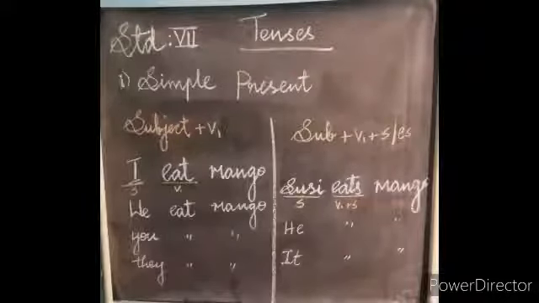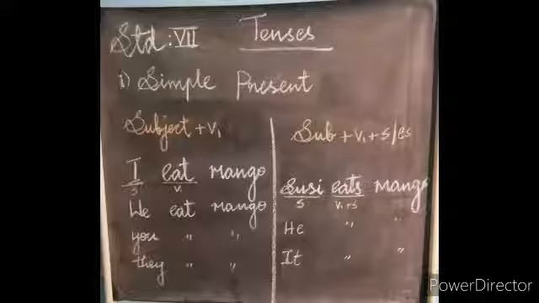There are 12 tenses. Let us see one by one. First, simple present tense. It tells about fact or routine work. For example, when do you wake up? What is your answer, children? I wake up at 6 a.m. This is your routine work. This is the example for routine work.